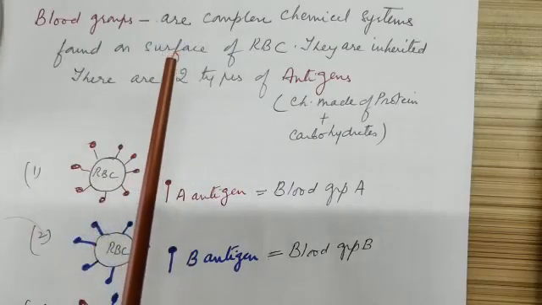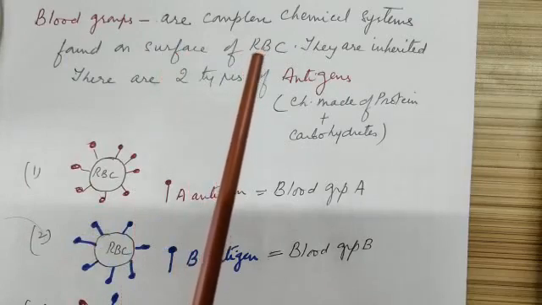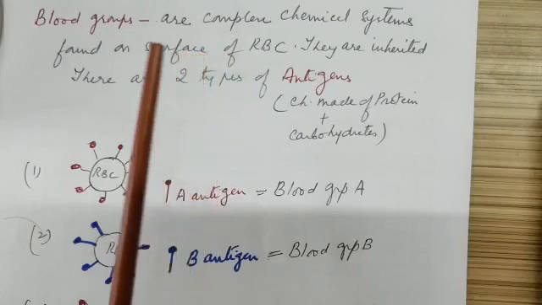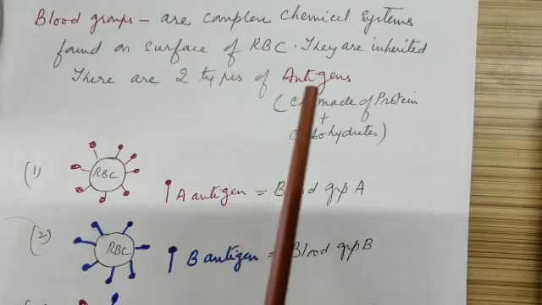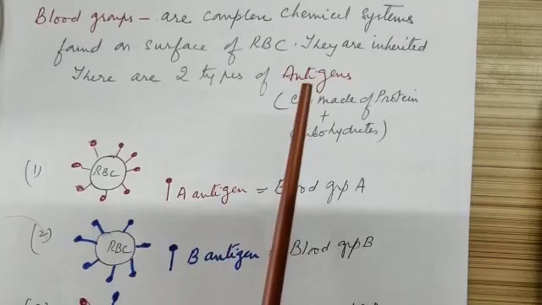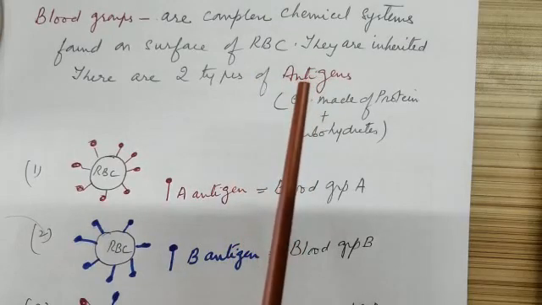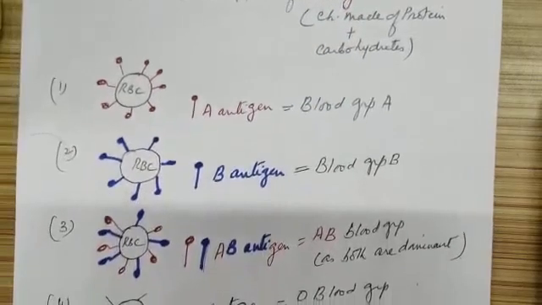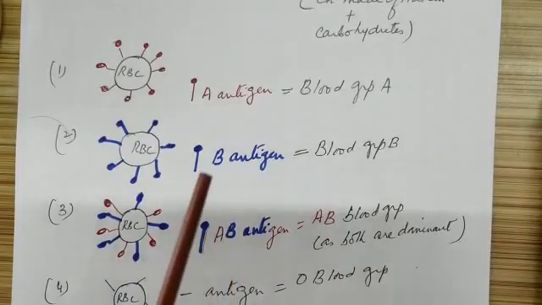to presence of certain chemicals on the surface of RBCs, and these chemicals are glycoproteins. Okay, glycoproteins means combination of carbohydrates and proteins, and we also call them as antigens. Okay, so these antigens decide what is going to be the blood group of a person. And you can see here now the various blood groups depending on the kind of antigen that is present.